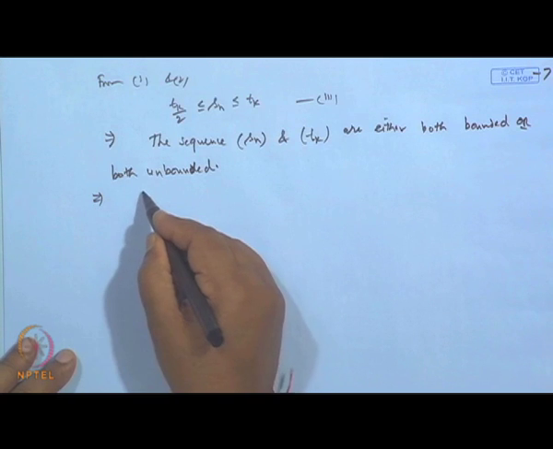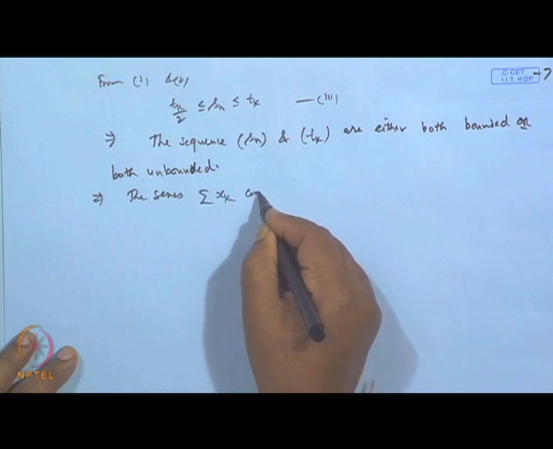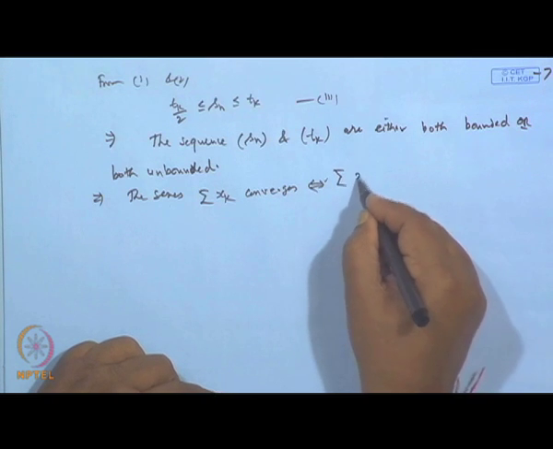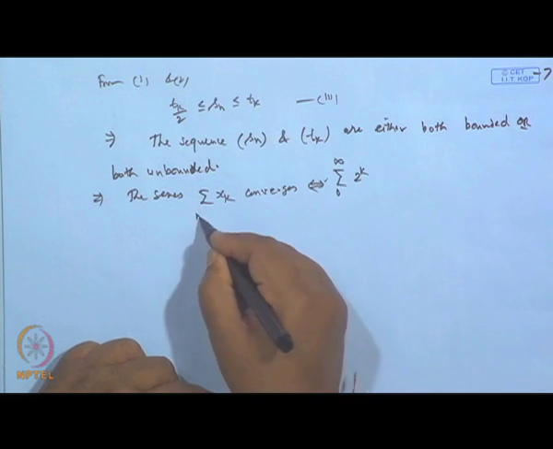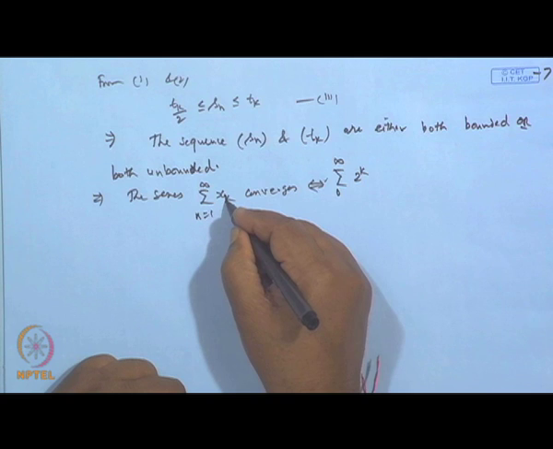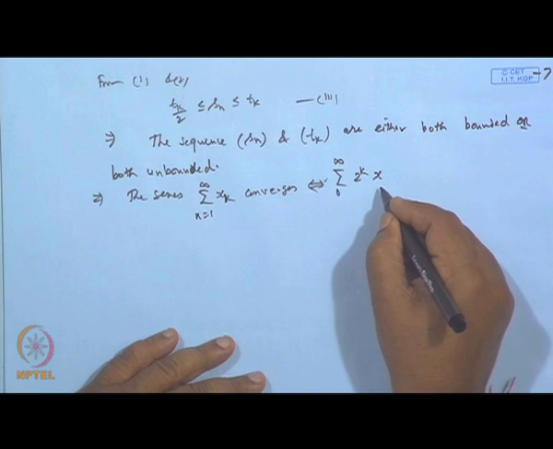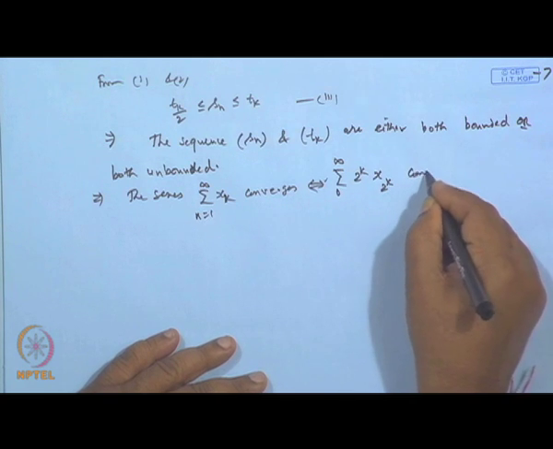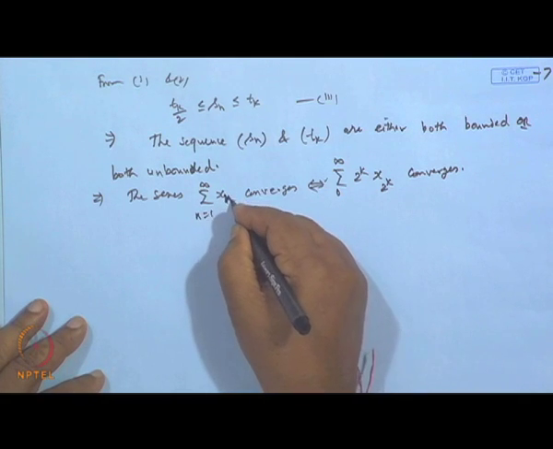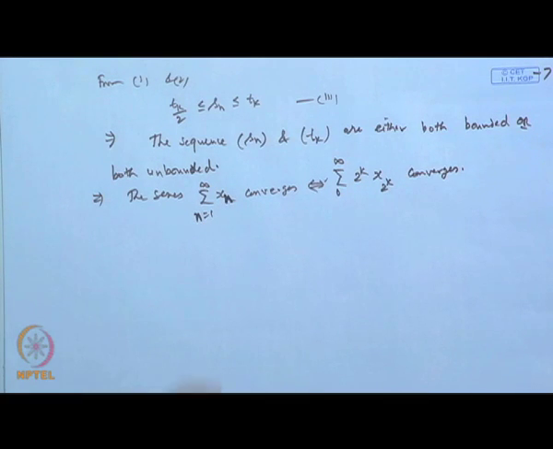So, this implies the series sigma x n converges if and only if sigma 2 to the power k x 2 to the power k, k equal to 1 to infinity, converges. Okay. So, this is what we get, and this should be n from 1 to infinity, otherwise that will be different. This completes the proof.